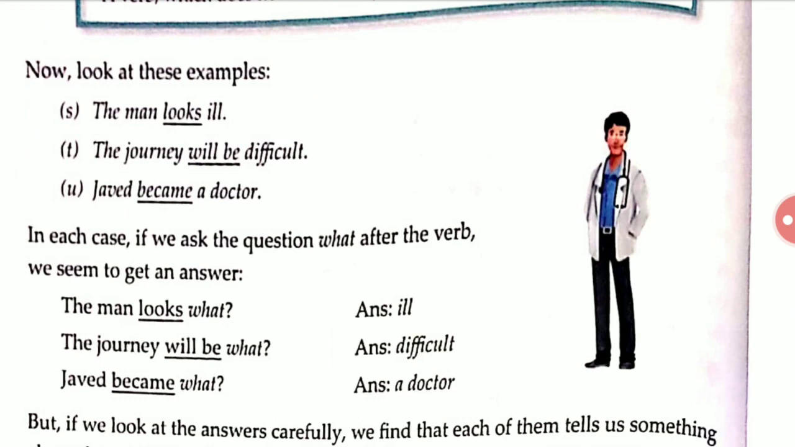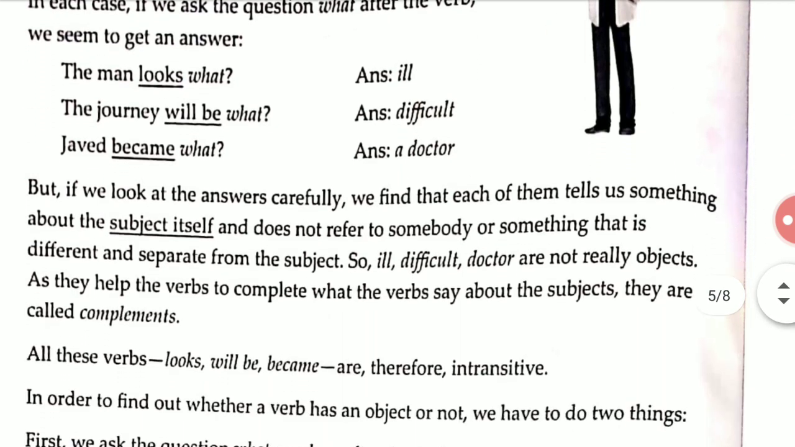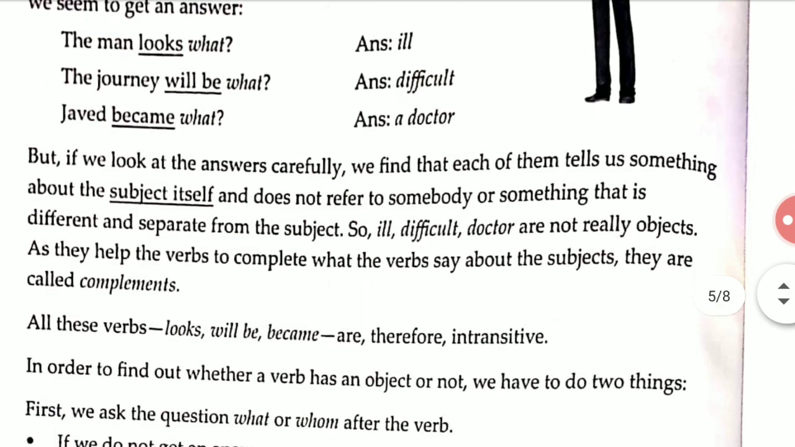Suppose, for example, the man looks what? The man looks ill. The journey will be what? The journey will be difficult. Javed became what? Javed became a doctor. But if we look at the answers carefully, we find that each of them tells us something about the subject itself, and does not refer to somebody or something different and separate from the subject. So ill, difficult, doctor are not really objects, as they help the verb to complete what the verb says about the subject. They are called complements.